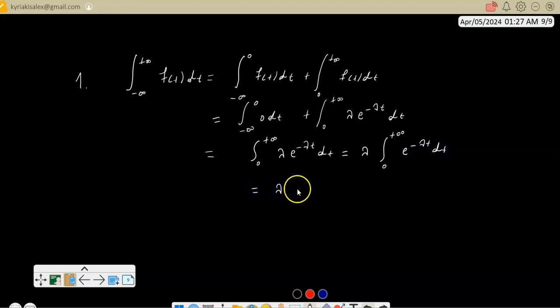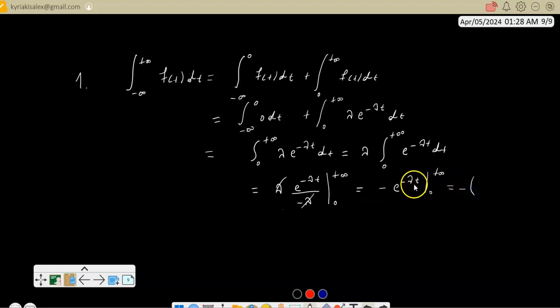We can take lambda outside because it's just a constant, and the differential here is dt. We can find the integral of this function: e to the minus lambda t divided by minus lambda, from 0 to infinity. This is minus e to the minus lambda t, from 0 to infinity.